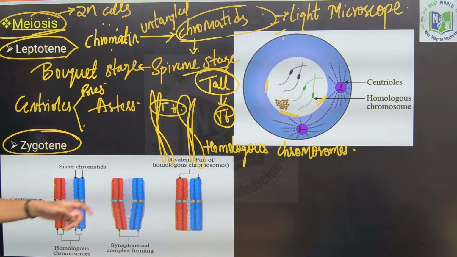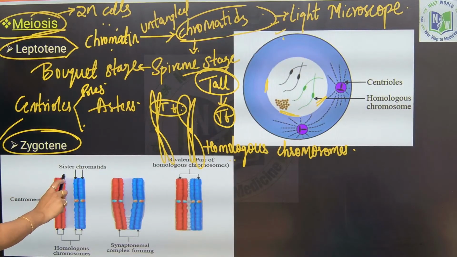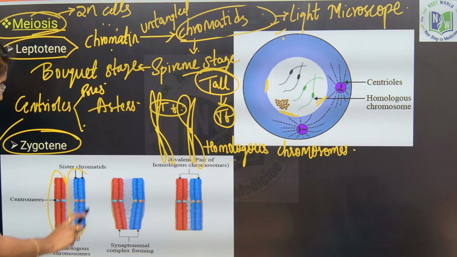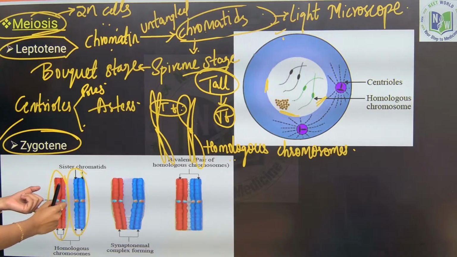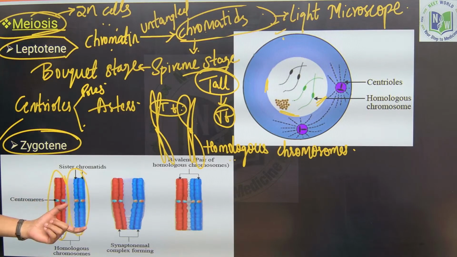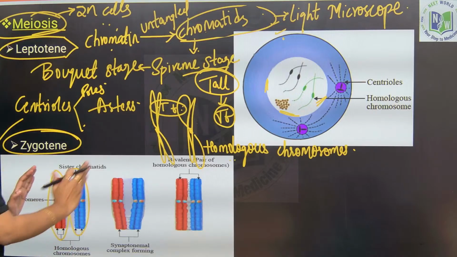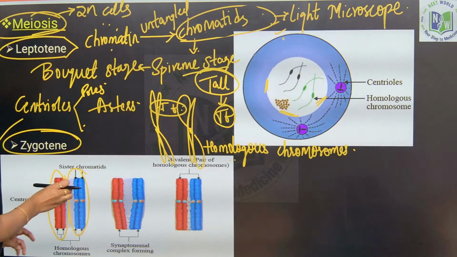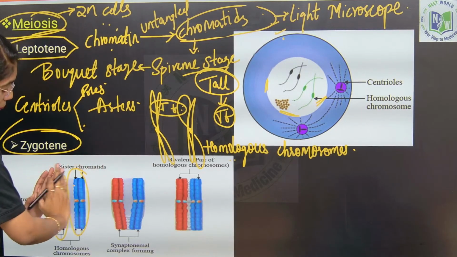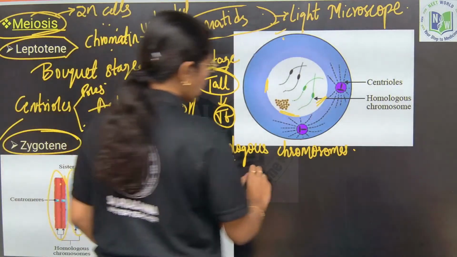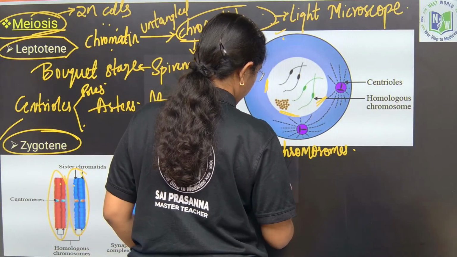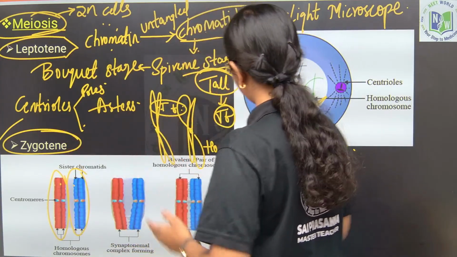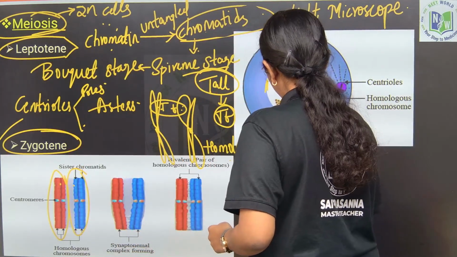So, where are the homologous chromosomes formed? In the zygotene stage. These homologous chromosomes will align to each other, forming the synaptonemal complex. Homologous chromosomes which have the same genes at the same loci will come together forming the synaptonemal complex.